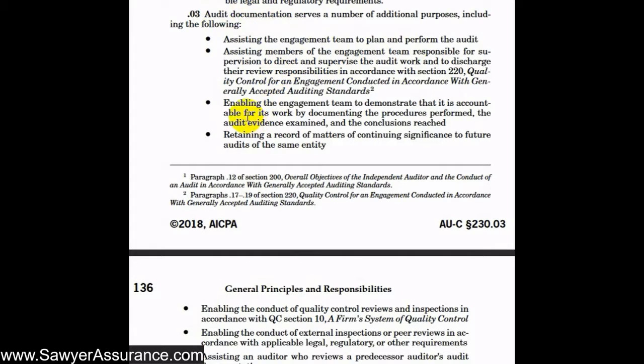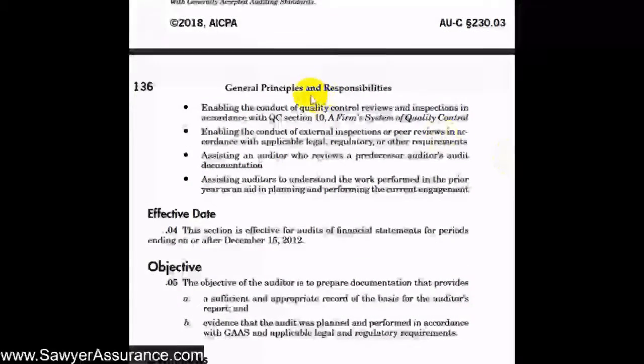Having audit documentation also enables the engagement team to demonstrate that it's accountable for its work by documenting the procedures it performed and the audit evidence it examined and the conclusions that it reached. Having audit documentation also might help us in future audits where we can see what all we did in the prior year and what information we looked at that may help us in planning and performing the audit of future years. Audit documentation also helps in quality control reviews and in external inspections like peer reviews.